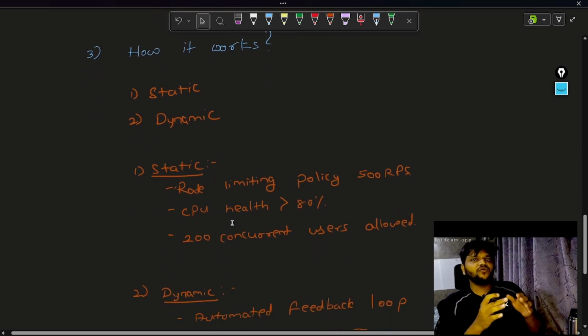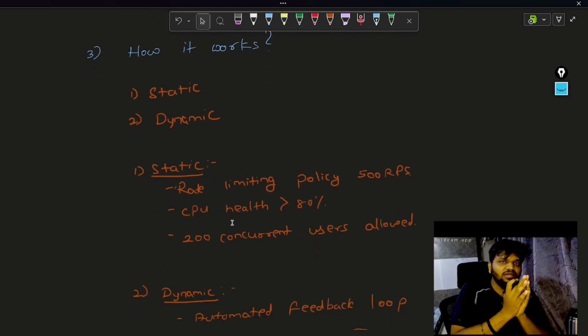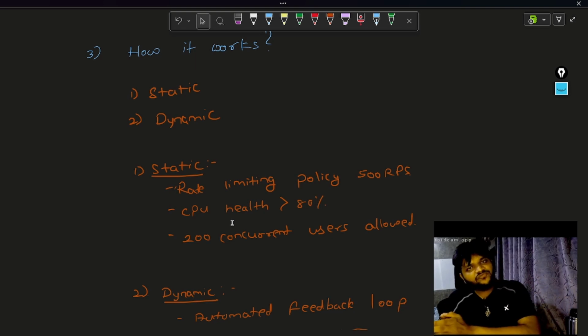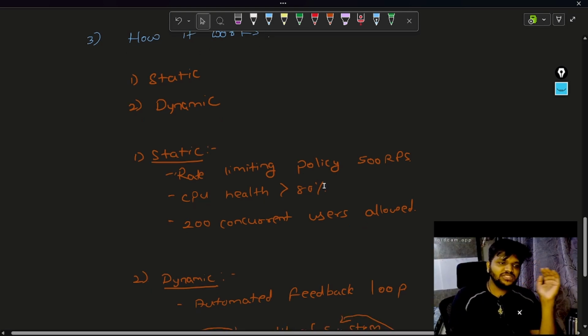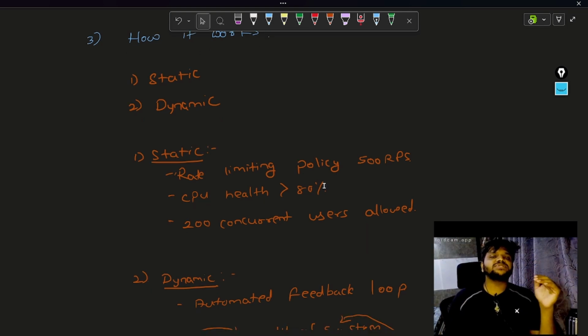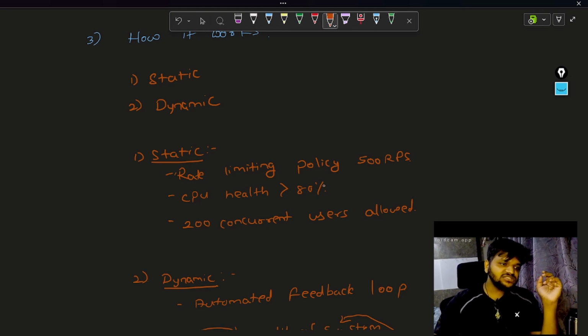Till now we have seen what exactly the meaning of throttling is, what actions we take whenever we are going to throttle the request, and what the different criteria are. Now finally, how it works. There are two types mainly, static and dynamic. Most of the time, and again like 90% of the time, this is an assumption that based on a certain rate limiting policy only we are doing throttling. So if my rate limiting policy threshold is breached, I am going to throttle the request. That is a static type of throttling.